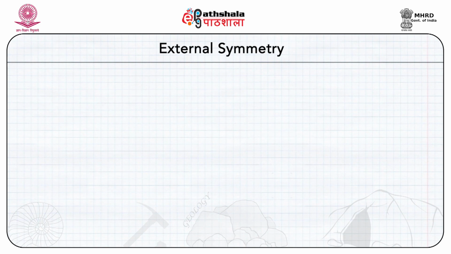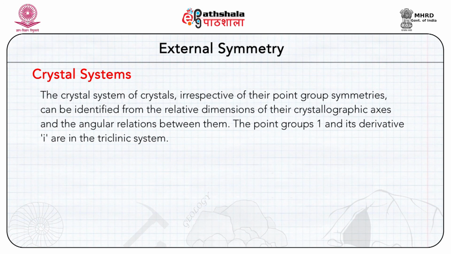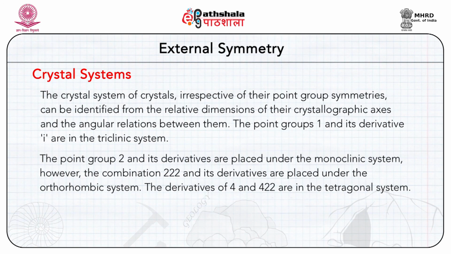Now, the 32 point groups can be put under 7 crystal systems as follows. The crystal system of crystals, irrespective of their point group symmetries, can be identified from the relative dimensions of their crystallographic axes and the angular relationships between them. The point group 1 and its derivative inversion bar 1 are in the triclinic system, the point group 2 and its derivative are placed under the monoclinic system.